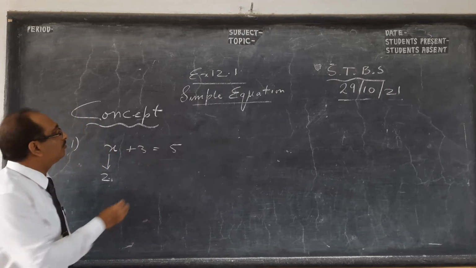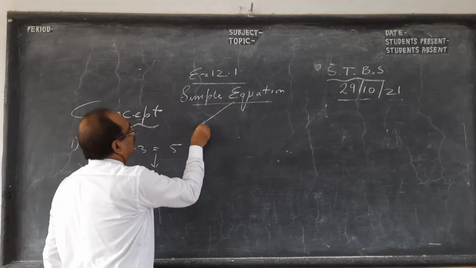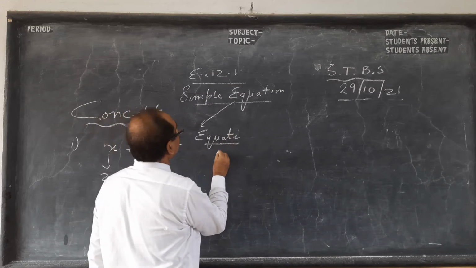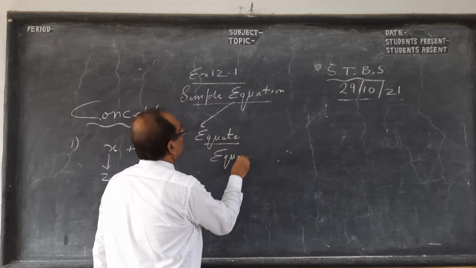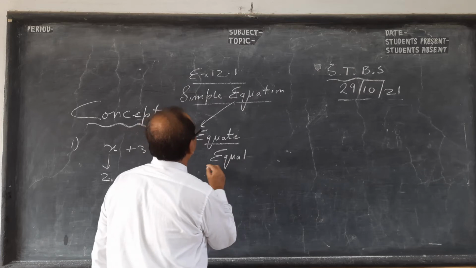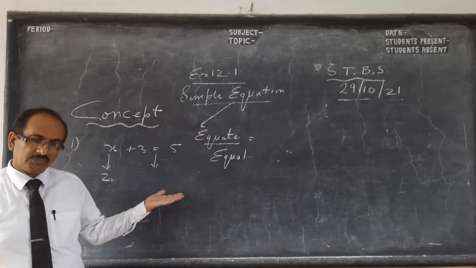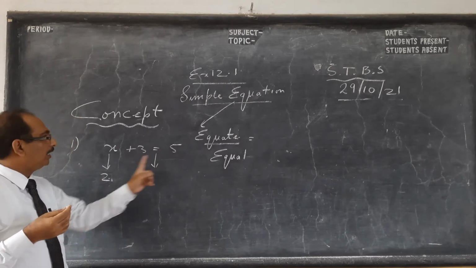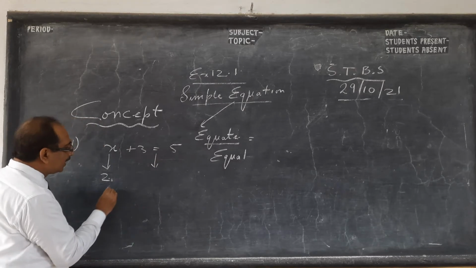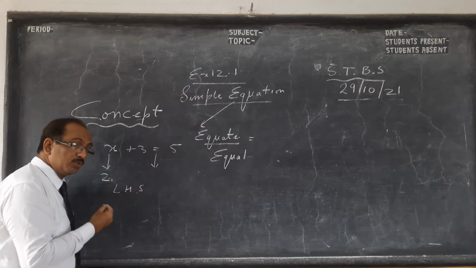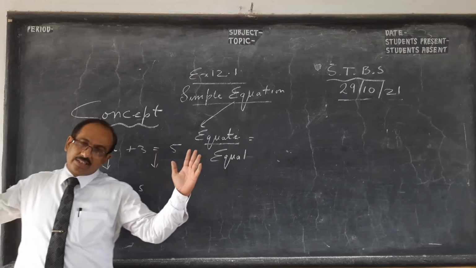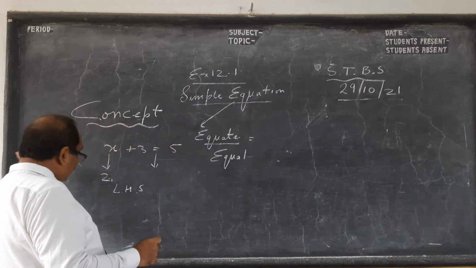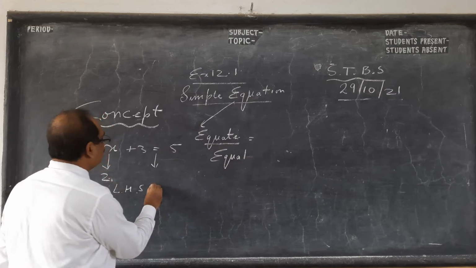The word equation comes from the word equate. Equate means, children, equal; to equate means to make it equal. Okay, x + 3. When I put 2, it becomes 5 equals 5. This side is called, children, the left hand side. I'll be using this very often. The left hand side is this way you take, not this way, children. Left hand side and right hand side should be equal.